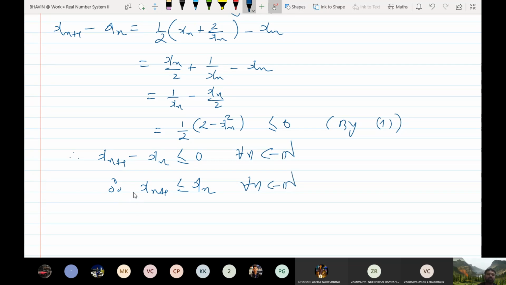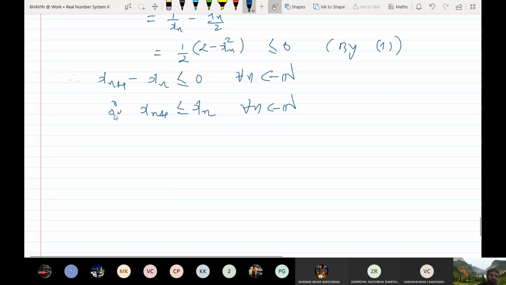What does this mean? I want to show that xn is decreasing. In order to show xn is decreasing, I have considered this difference, xn plus 1 minus xn. I need to show that this difference is less than or equal to 0, and I have shown. Clear? So from this you can say that xn is a decreasing sequence. Therefore, it is convergent, a monotonically decreasing sequence bounded below is convergent.